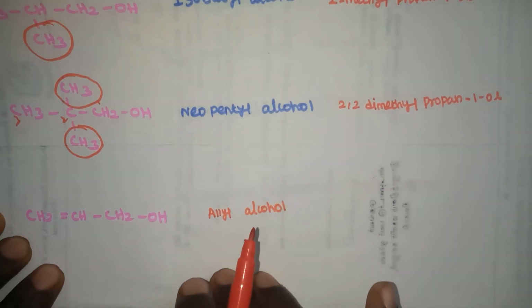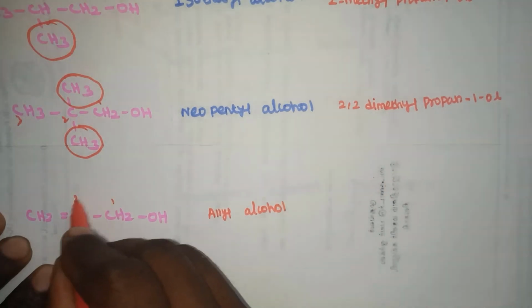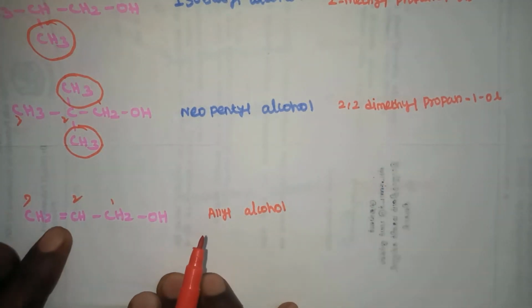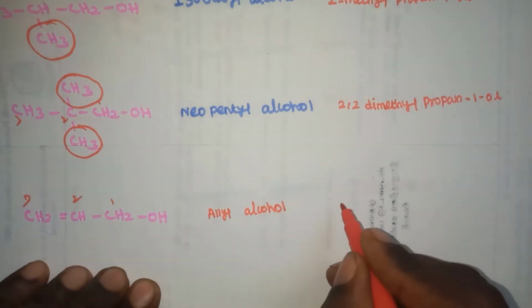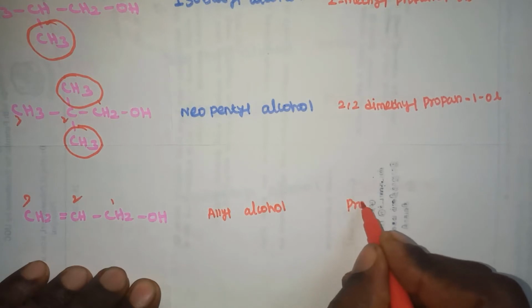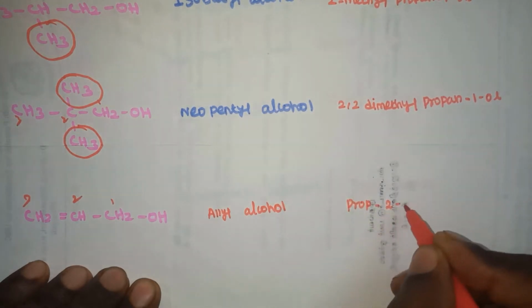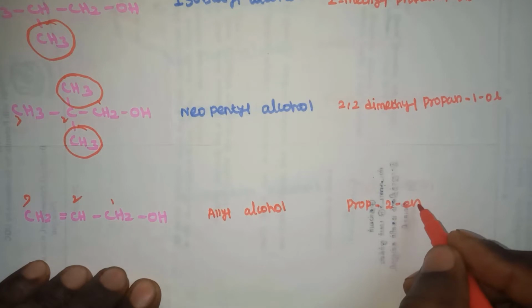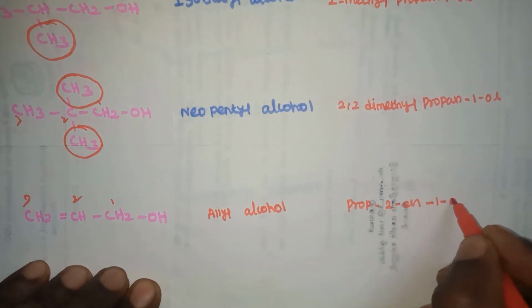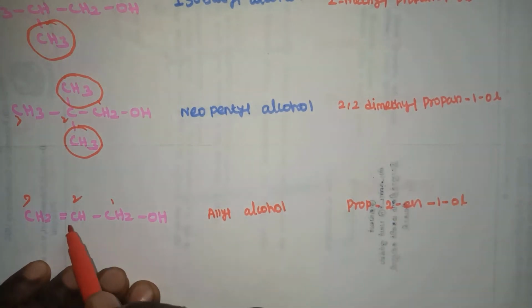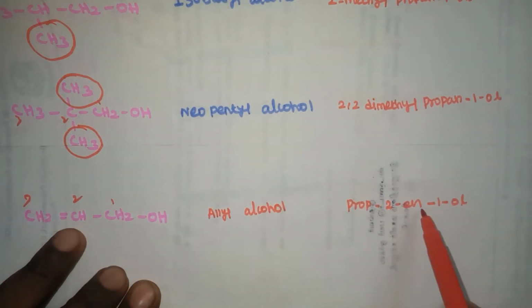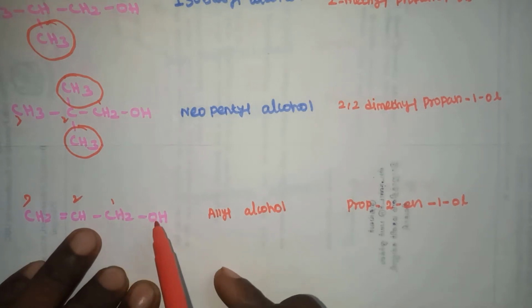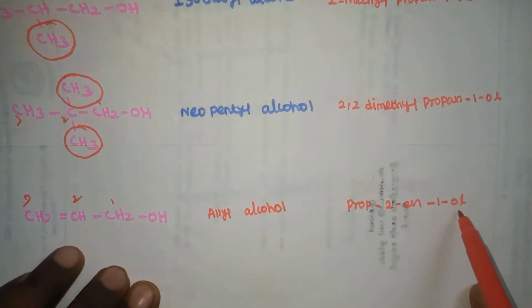IUPAC name of this compound: 1, 2, 3, three carbons are present. In the second carbon a double bond is present, so the name is prop-2-ene. The first carbon has an OH group, so it is prop-2-en-1-ol. This is the IUPAC name of allyl alcohol.